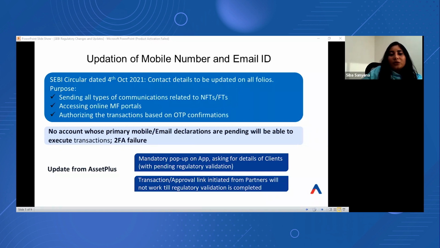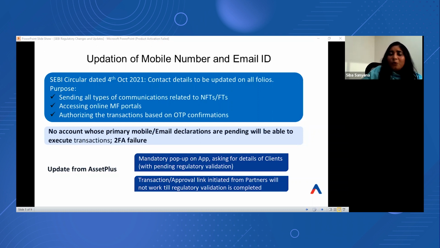Again, as per the AMFI's best practice guideline circular issued on 20th of March 22, it outlined the standardization of the process for validation of all email IDs and mobile numbers. So we have made it mandatory now for all clients to complete the self-declaration part of the contact details whenever they are entering into our system.